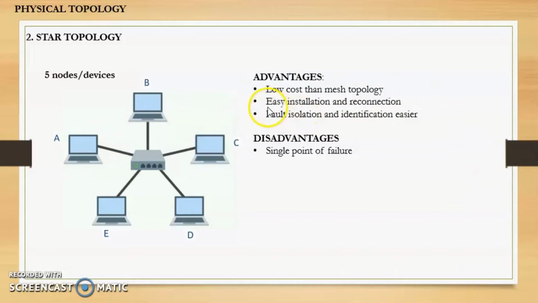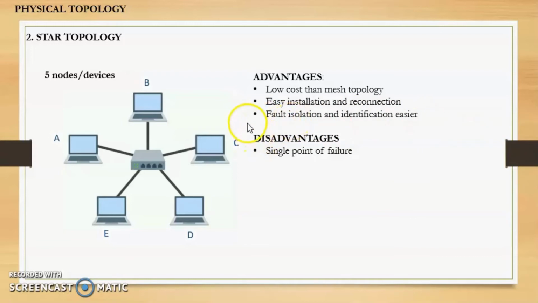Second advantage is easy installation and reconnection. The reason is because each device requires only one link in order to connect to the central controller. As a result, it is easier to install and reconfigure star topology. Next advantage is that fault isolation and identification is easier. The reason is because since every device has a point-to-point link, it is easier to identify where the problem is. Also, if any link fails, only that particular link will be affected.